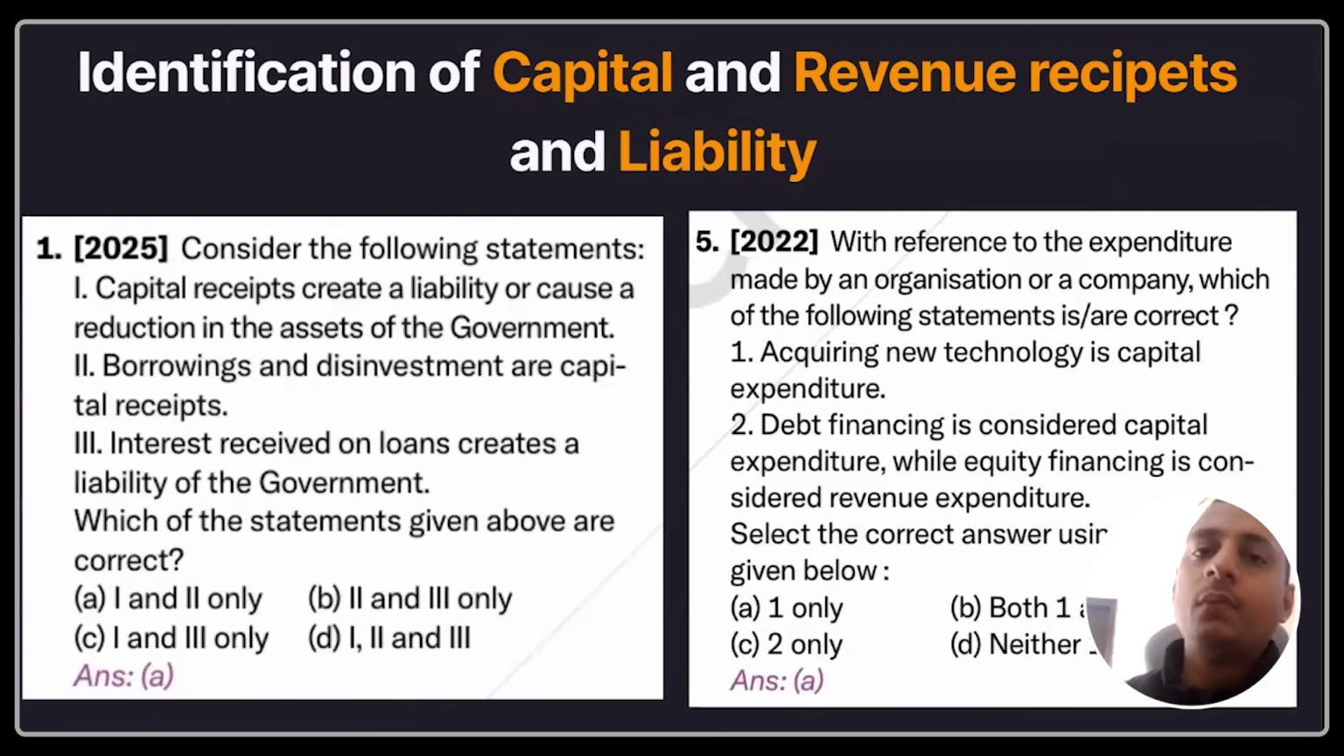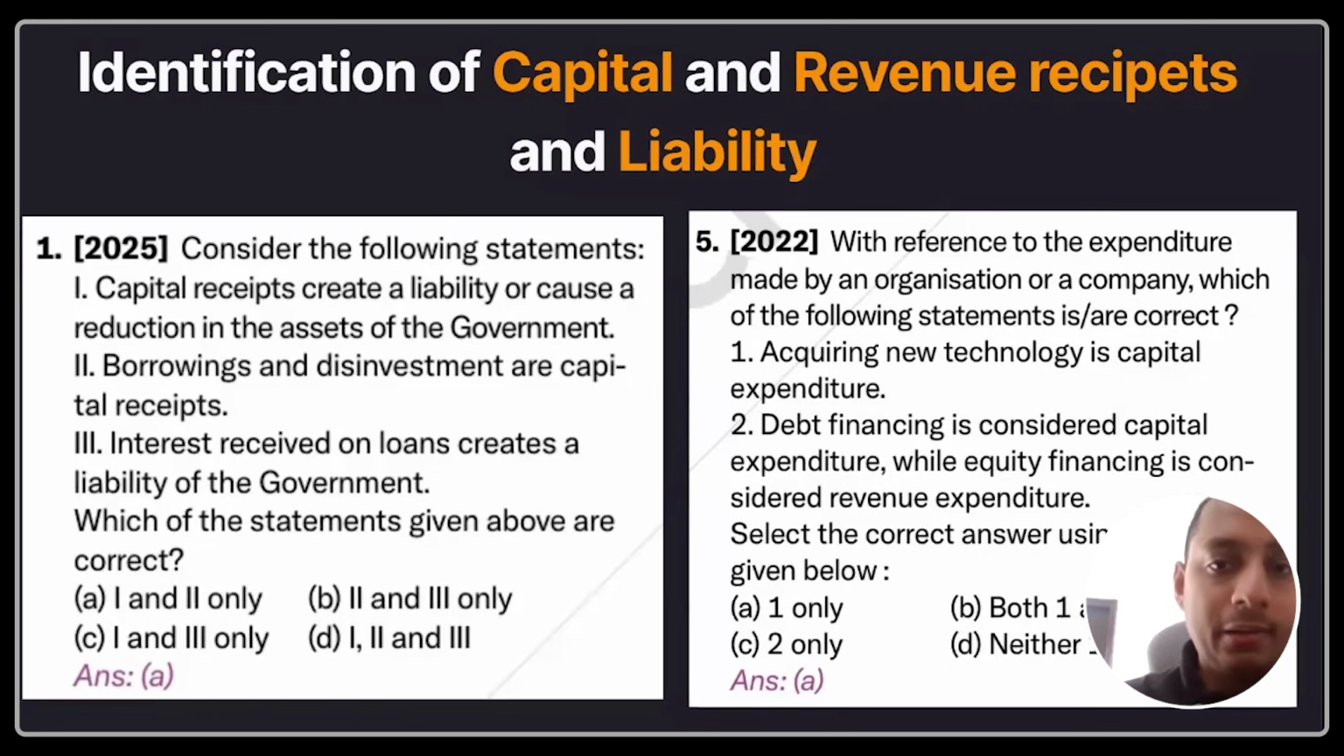Now, the second one regarding the budget, it's basically the identification of capital and revenue receipts and expenditures. Okay, capital and revenue receipts and not liabilities, but the expenditures. So you can see here in 2025, UPSC asked about capital receipts: created liability, borrowings and disinvestment are capital receipts. Again, in 2022 as well, UPSC tested our knowledge with respect to whether we are able to identify whether it's a revenue expenditure or a capital expenditure. So identification of capital and revenue expenditures and receipts is something very important.